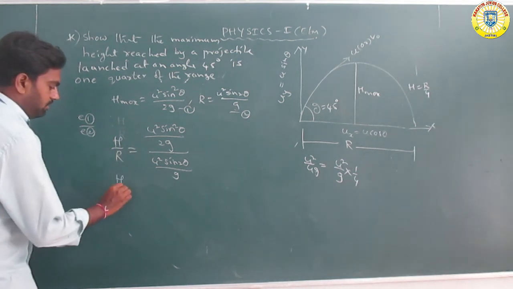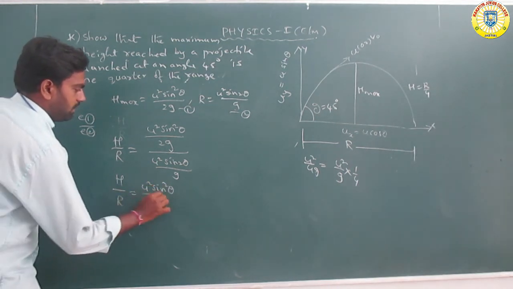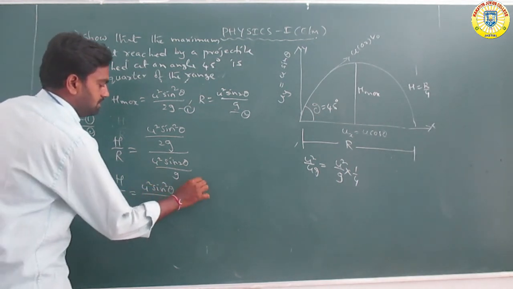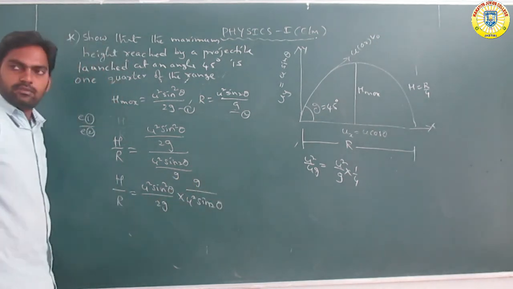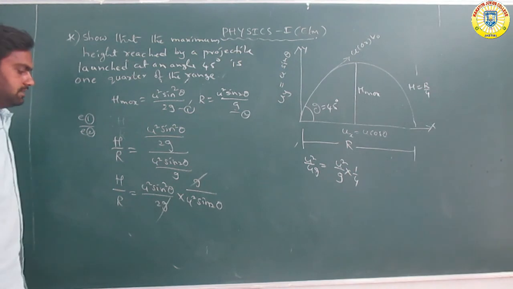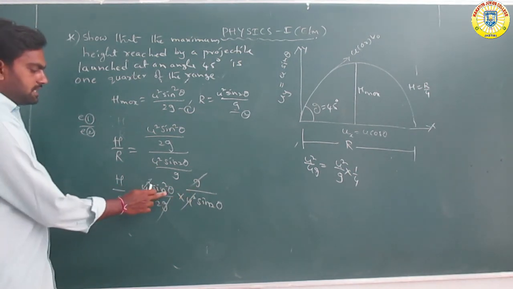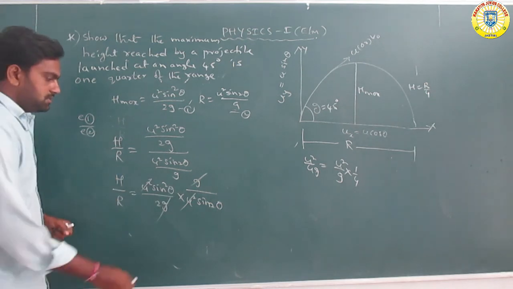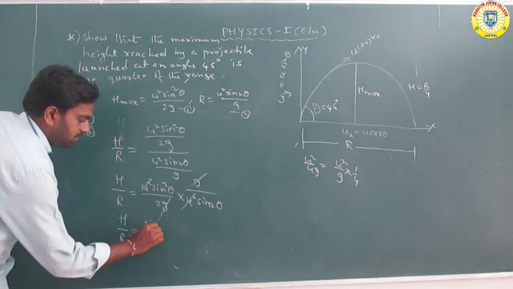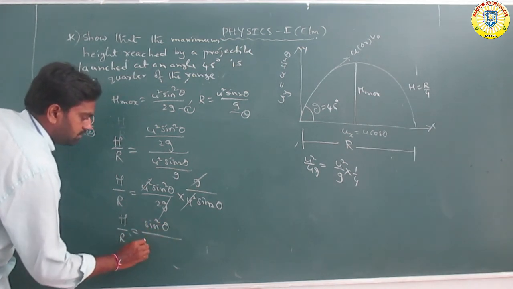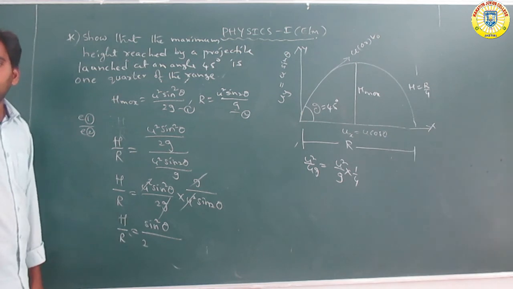So h by R is equal to u square sin square theta by 2g into g by u square sin 2 theta. The g cancels, and u square also cancels. So h by R is equal to sin square theta by 2 sin 2 theta, where sin 2 theta means 2 sin theta cos theta.